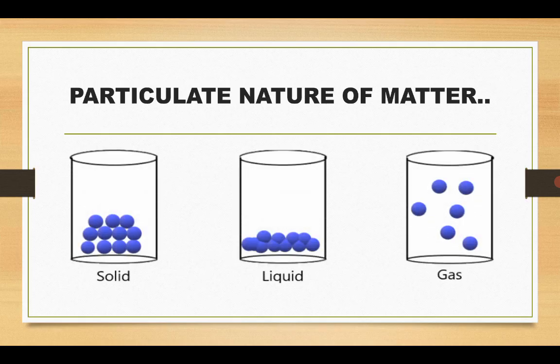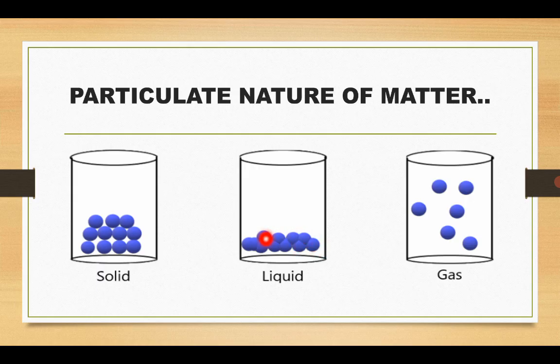All right, so pictorially you can see that solids, liquids, and gases can be represented like this. You can see that the particles making up a solid are touching each other. They are in some kind of pattern. You see they are in lines. They are arranged in a regular pattern.